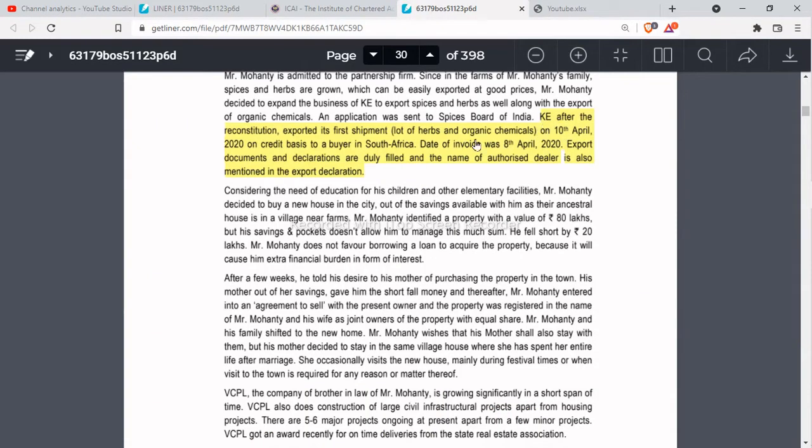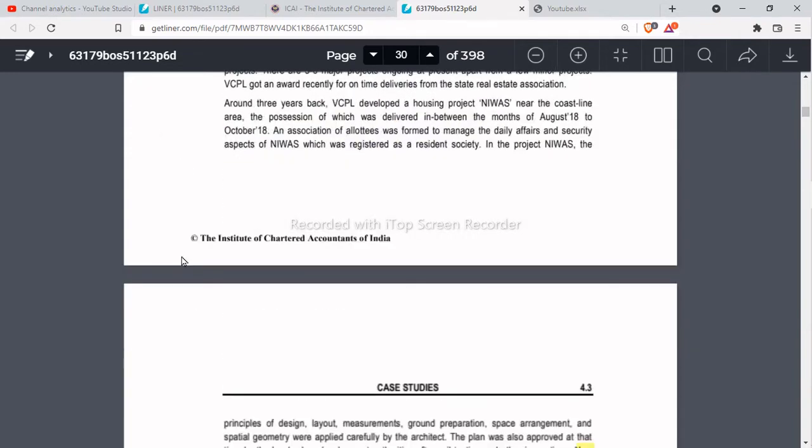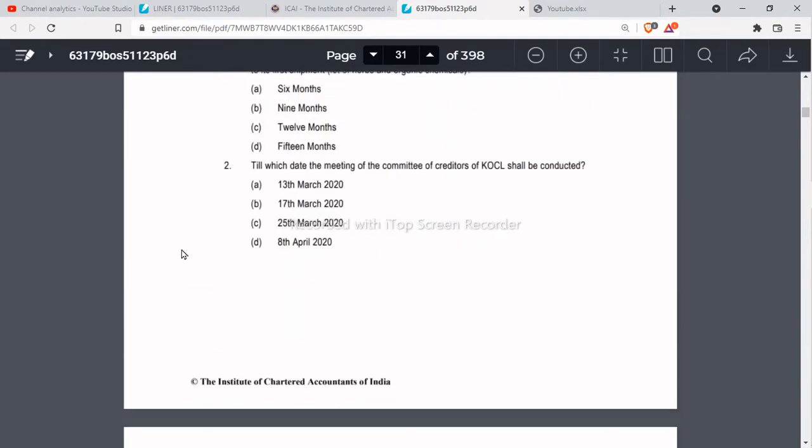Here, on 10th April on a credit basis, KE exported its first shipment. So the first shipment was exported on 10th April 2020, and 21 days from 10th April 2020 comes to 1st May 2020.